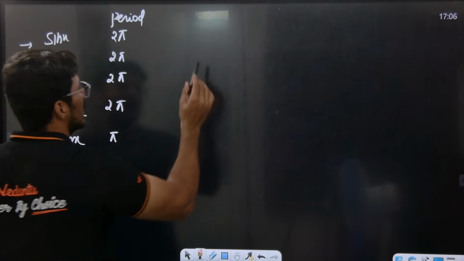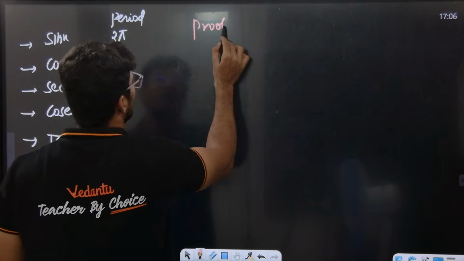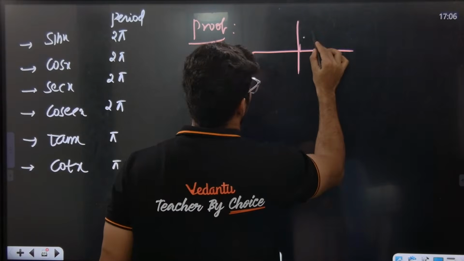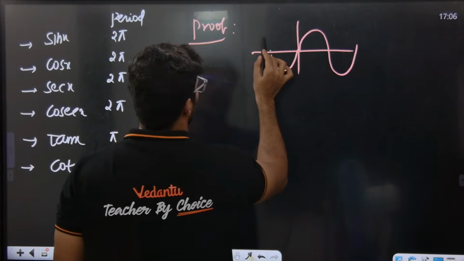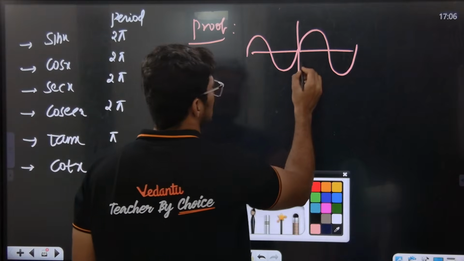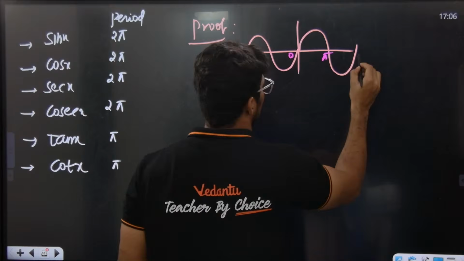I'll just prove it here. See how to prove it, it's simple. For example, let me take one sin x function. What will the graph of sin x look like? It will look like this. Are you getting the point? See, this is 0, this is pi, this is 2 pi.